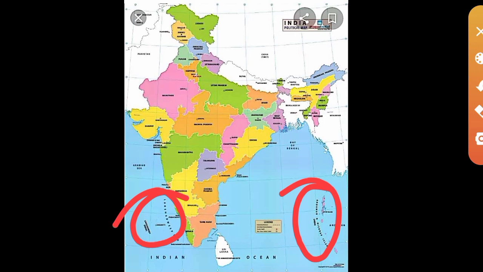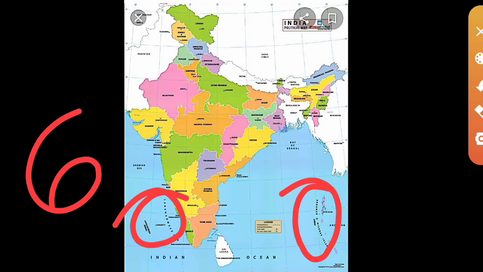Then second question, name the countries which are larger than India. In the last class, we already discussed that. Which are the countries larger than India? Can you name them? The 6 countries: Russia, Canada, USA, China, Brazil and Australia. These are the 6 countries larger than India. Once more, Russia, Canada, USA, China, Brazil and Australia. And the seventh place, our country India.